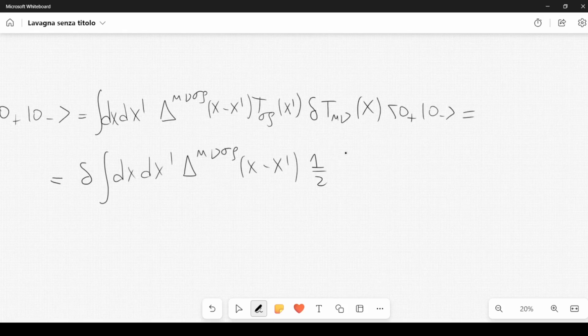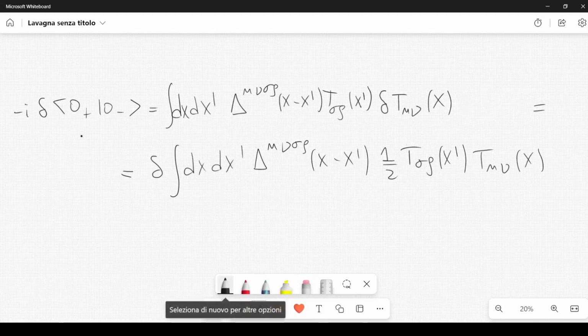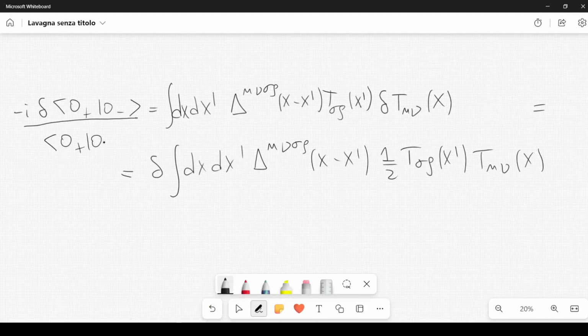And this can be written as 1/2 t sigma rho of x prime t mu nu of x, and we have the inner product 0 plus and 0 minus. But actually, let me rewrite this inner product like this. So let me cancel also this one here, and I'm going to rewrite this inner product here on the left. So I divide by 0 plus 0 minus like this.